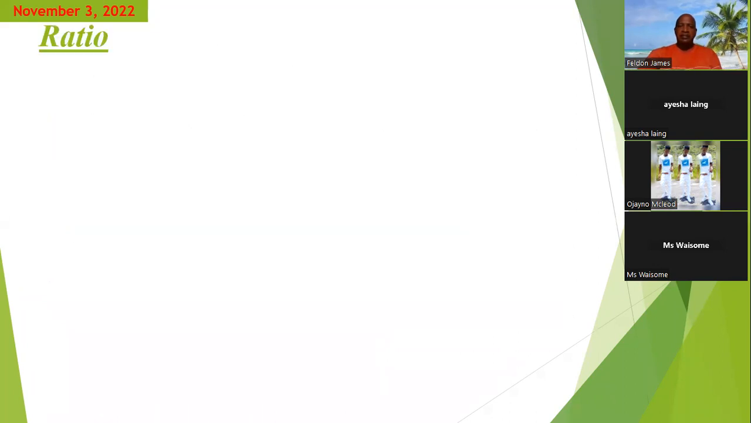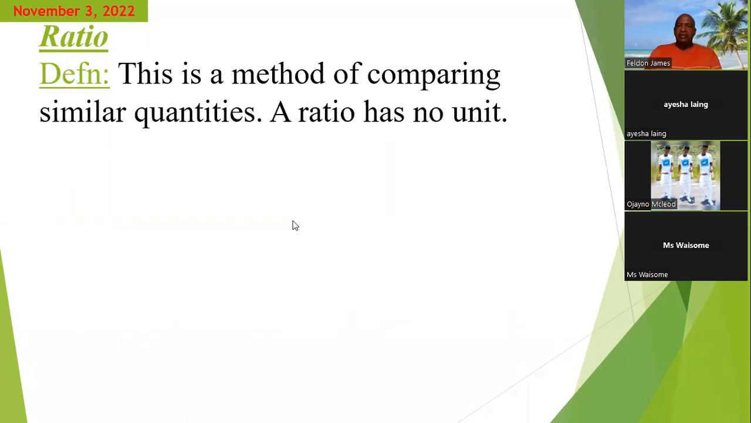All right. So we're starting off with the definition of ratio. We say that this is a method of comparing similar quantities. And one thing to note, ratio has no unit. When we say comparing similar quantities, what we really mean is that we are comparing shares in terms of quantity, in terms of the size of the shares.